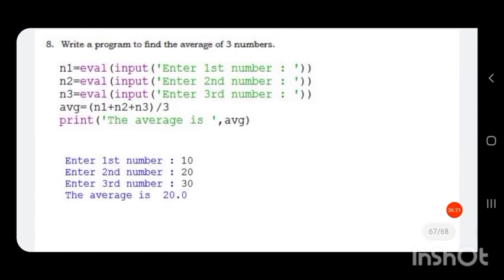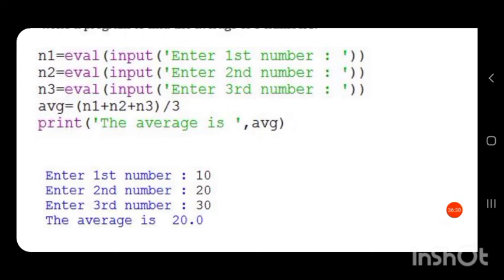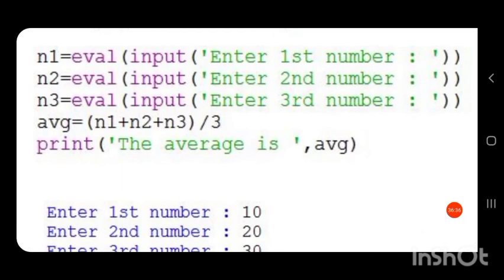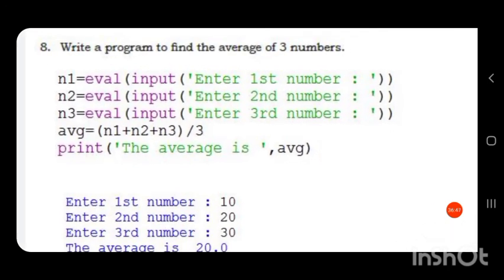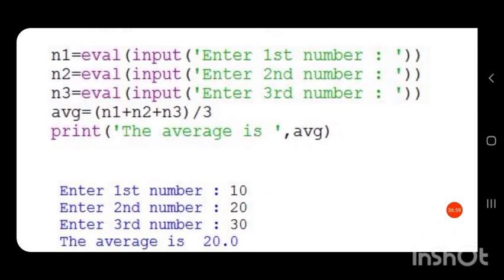Then the next program is: write a program to find the average of 3 numbers. So we have to input 3 numbers. I have given variable names n1, n2, n3 for the 3 numbers. n1 eval input enter first number, n2 eval input enter second number, n3 eval input enter third number. So we got 3 variables which will store the numbers entered by us. Then we can calculate the average. Average is sum by number of values. So we have 3 values, so divide by 3.